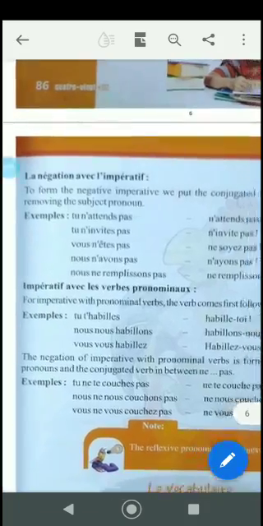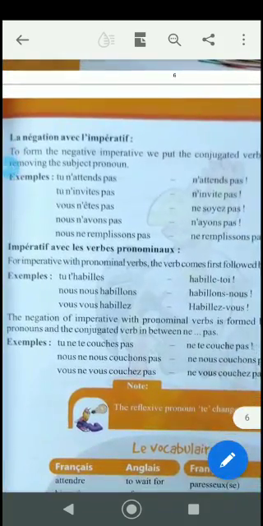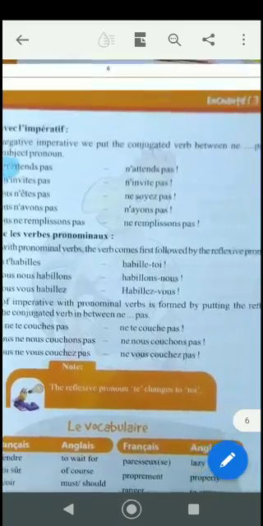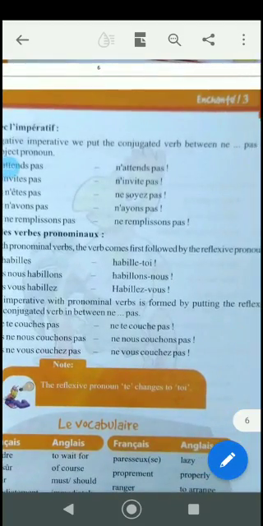Got it? Now imperative avec les verbes pronominaux. Pronominal verbs are the reflexive verbs. Okay, the pronouns are je, me, tu, te, il, se, elle, se, nous, nous, vous, vous, ils, se, elles, se. Now for the imperative with the pronominal verb, the verb comes first, followed by the reflexive pronoun. That is tu t'habilles.